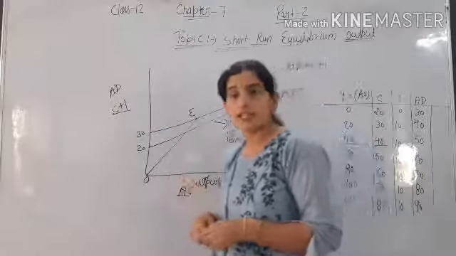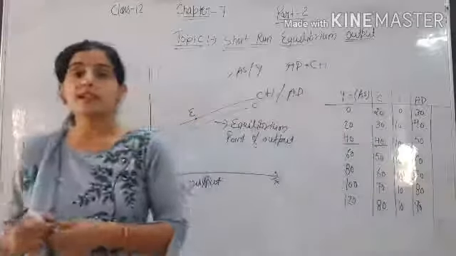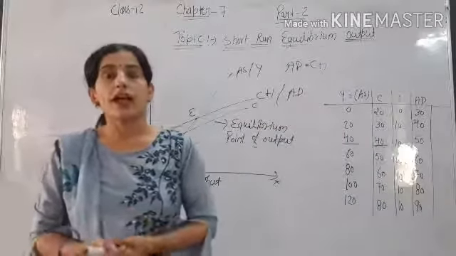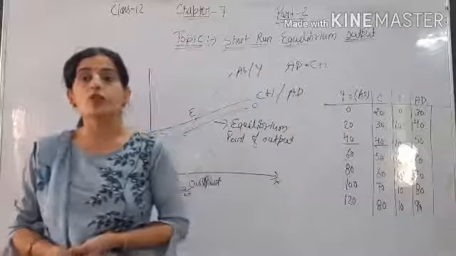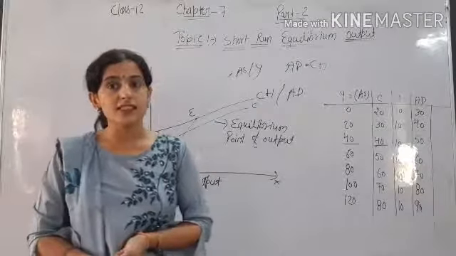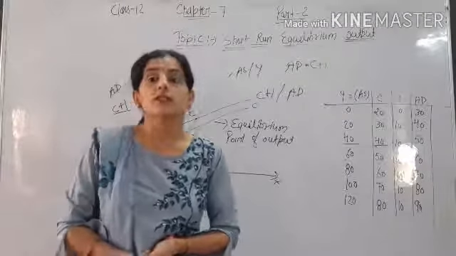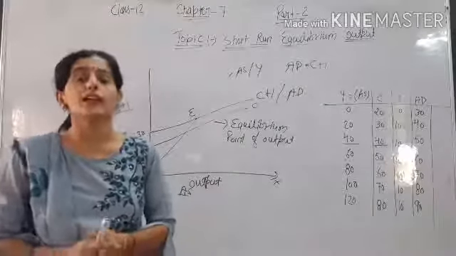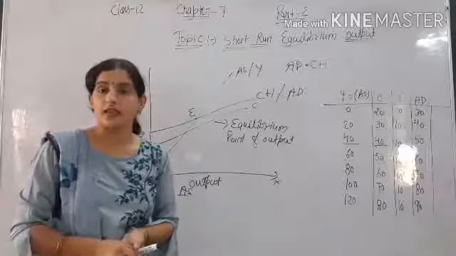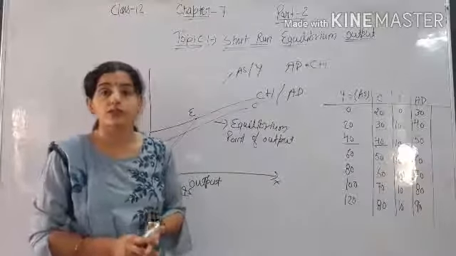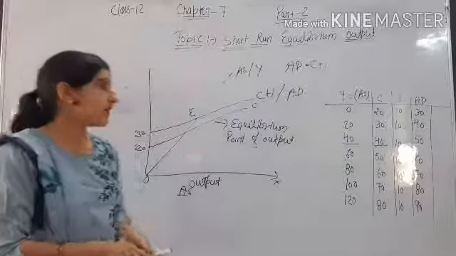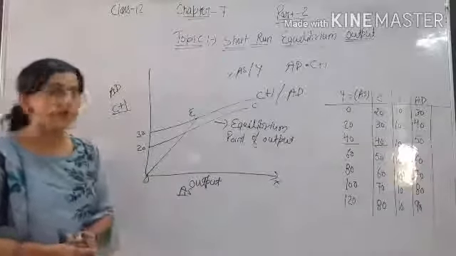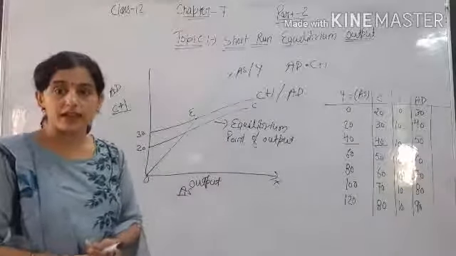Okay, when AD is greater than AS, there is more demand and the producer is not able to fulfill the demand, and when AS is greater than AD, it means whatever the producer produces is greater than whatever people plan to buy. Okay, so the producers suffer from unsold stock. So we have shown the short run equilibrium output with the help of a table and diagram.